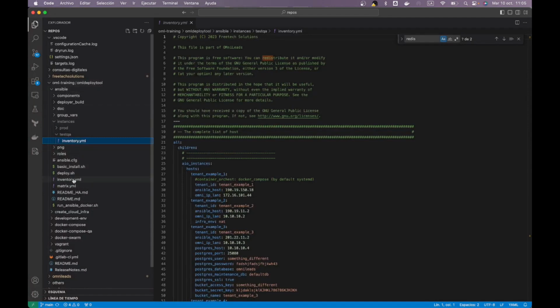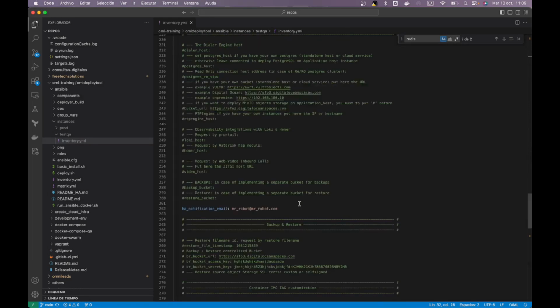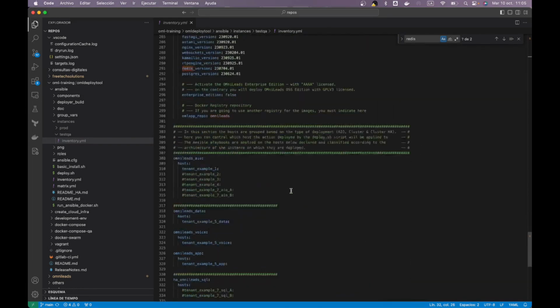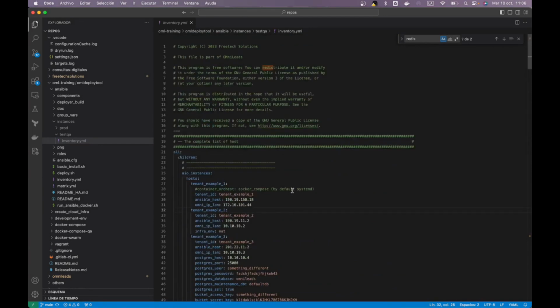This inventory file is what actually keeps the collection of hosts, the stock of all the hosts that I want to manage using my deploy manager.